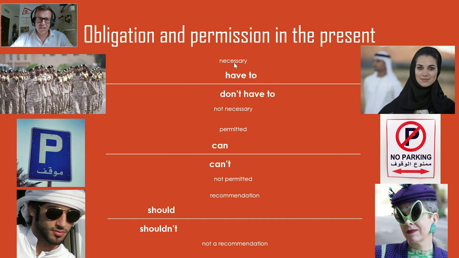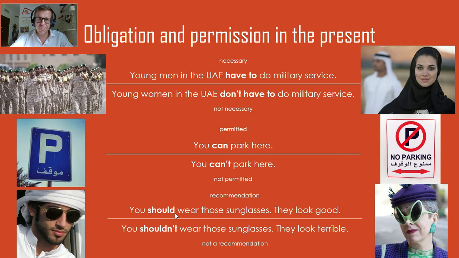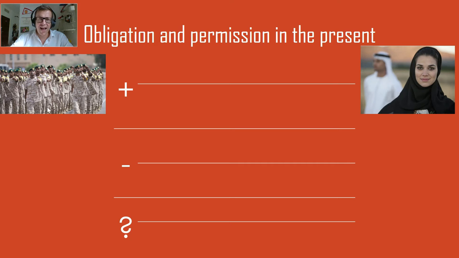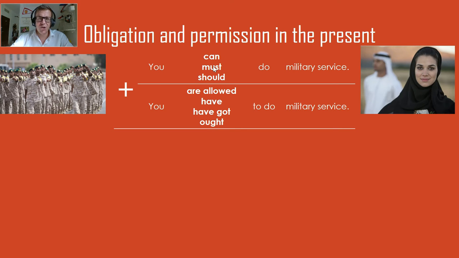So here's a review of all of them. Let's look at how we form it in the positive, negative, and question. This was the meaning. Now let's look at the form. So we have you can, must, should do military service. You are allowed, have got, ought to do military service. Notice with these ones we have the word to, but with can we don't have it. You can to do military service? No. So be careful with which ones use to and which ones don't.